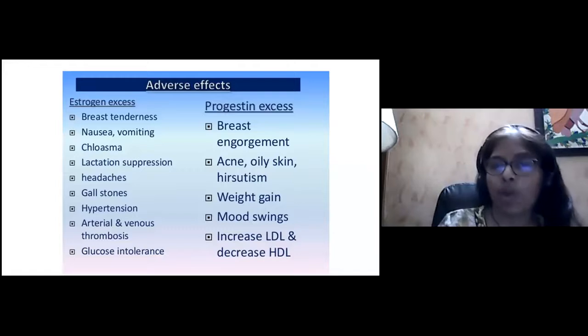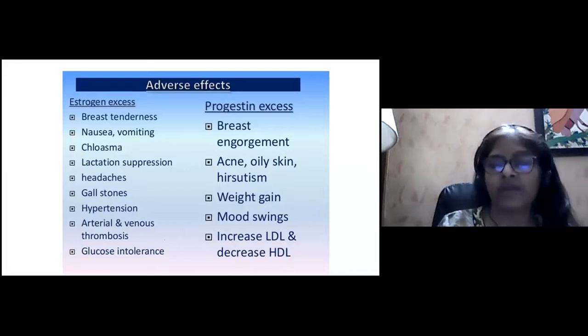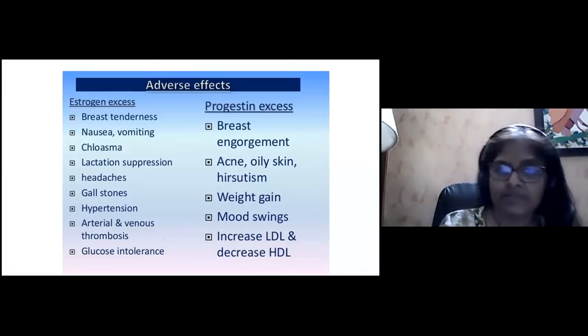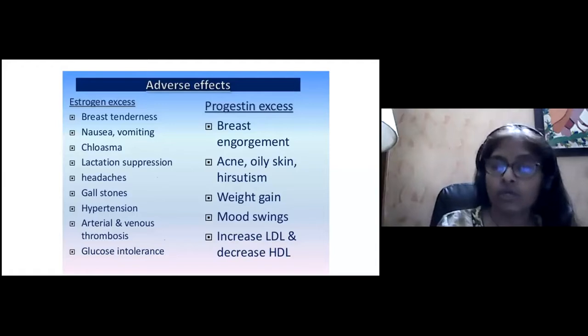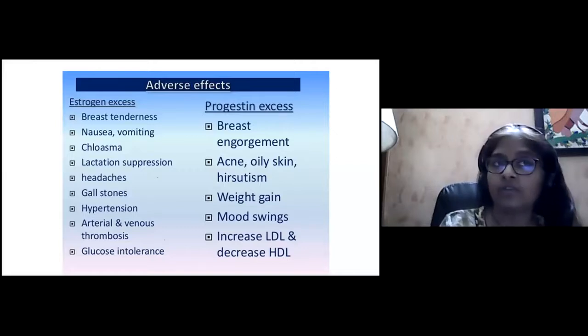There can be cloasma, lactation suppression if the patient is feeding. Therefore, in such cases, progesterone only pills are advocated. The estrogen component suppresses the lactation. Headaches, gallstones, hypertension, arterial and venous thrombosis. It is this side effect of estrogen that makes it very difficult. The arterial and venous thrombosis are because of the estrogen component, and when they take it for a long period of time, the patient can develop glucose intolerance.